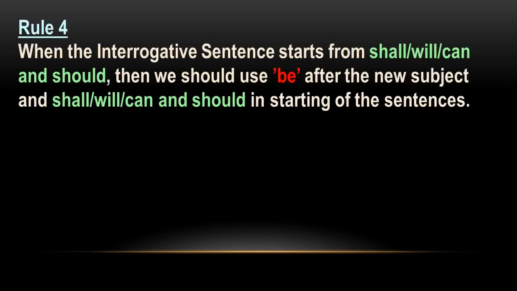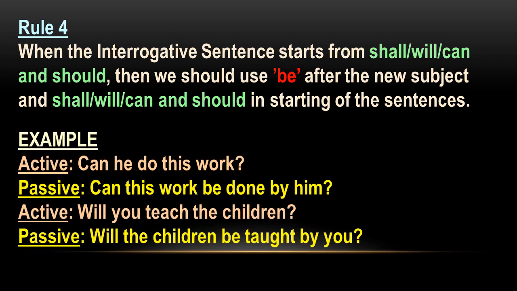Next rule. When the interrogative sentence starts from shall, will, can and should, then they are all what? Modal auxiliaries. So what will be used? Be after the new subject, and these auxiliaries will be used in starting. Example: can he do this work? Can this work be done by him? He is changed to him.